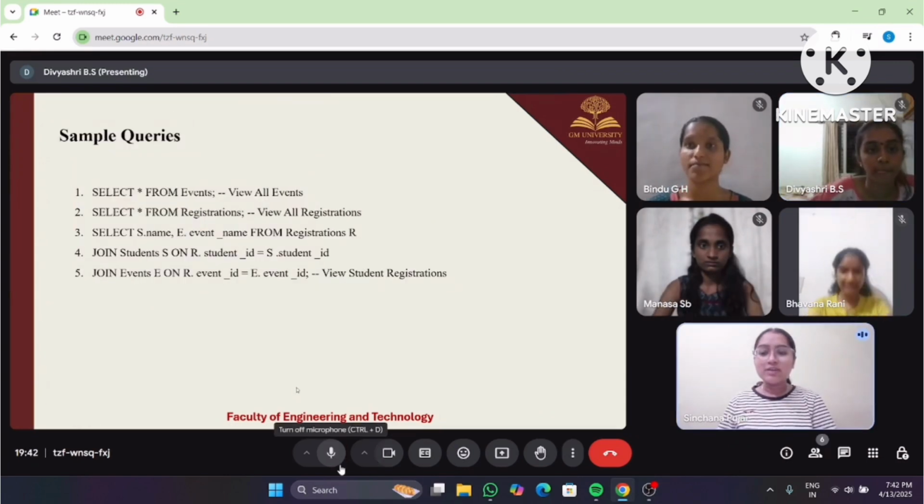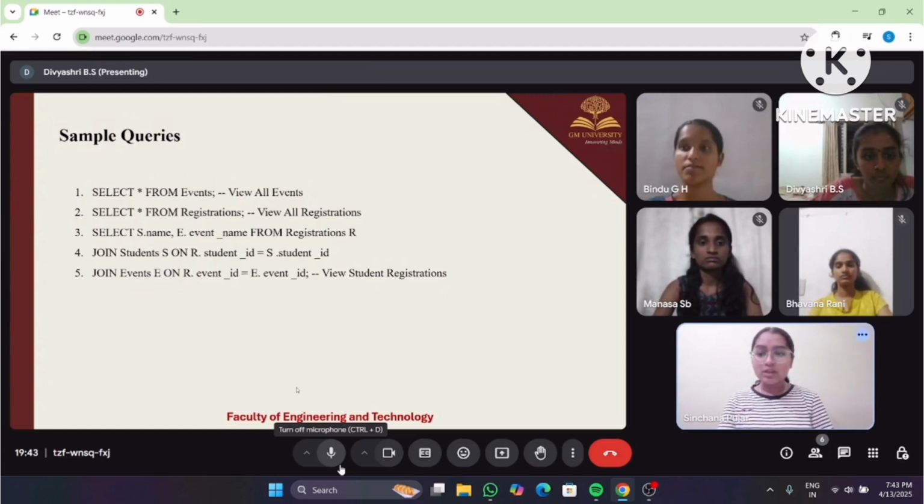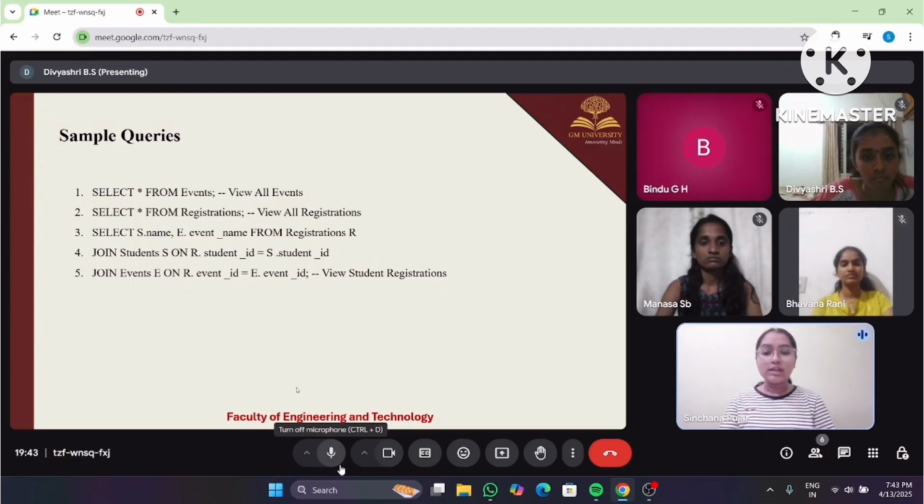Sample queries. First we have select star from events, which views all the events. Select star from registrations, which views all registrations. Select s.name, where s means student, and e.event_name, where e means event, from registrations r. A join operation is used to show which student is registered for which event: join students s on r.student_id equals s.student_id, join events e on r.event_id equals e.event_id, which views student registrations.